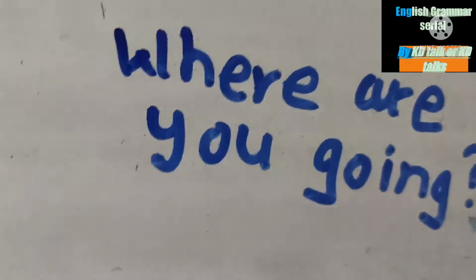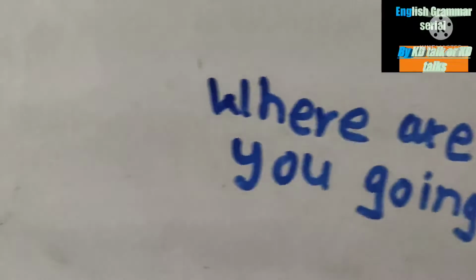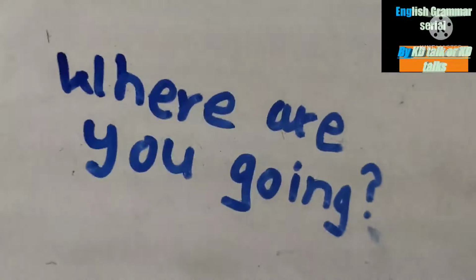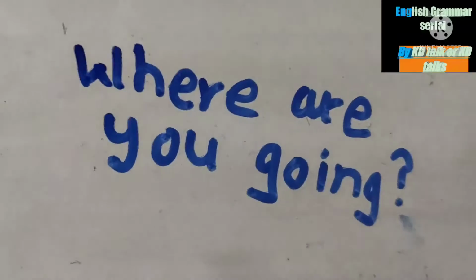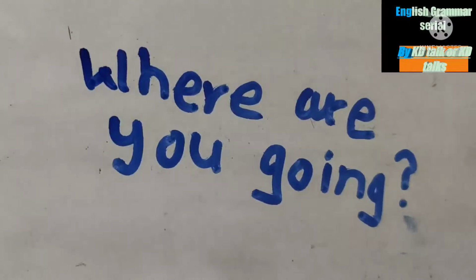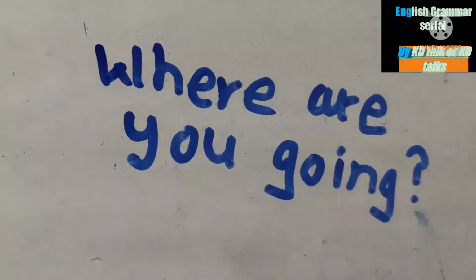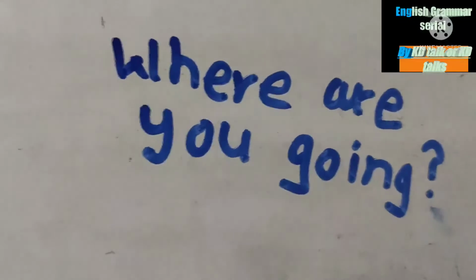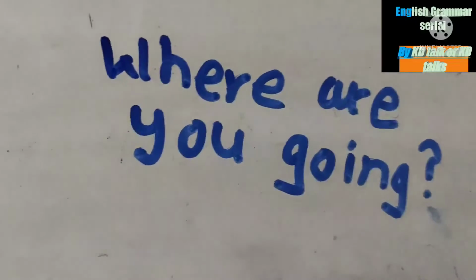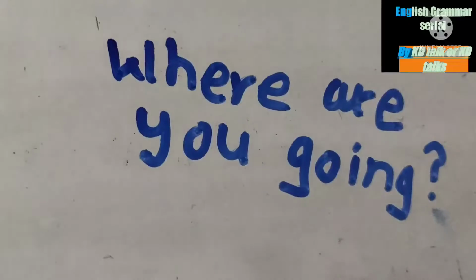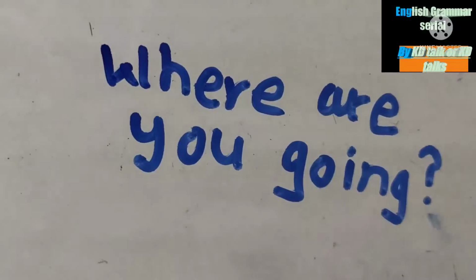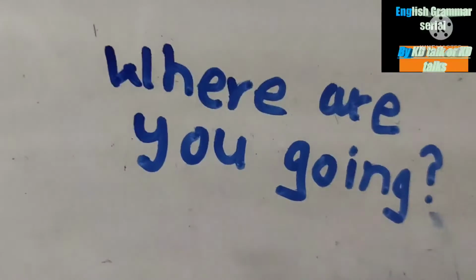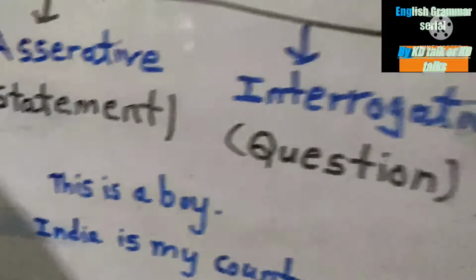So we can say that if a sentence has a question, then it is an interrogative sentence. As you can see here, where are you going? This sentence has a question, that is, it asks someone something. So this is a type of interrogative sentence. Where a question is asked, it is an interrogative sentence, and where a statement is made, it is an assertive sentence.